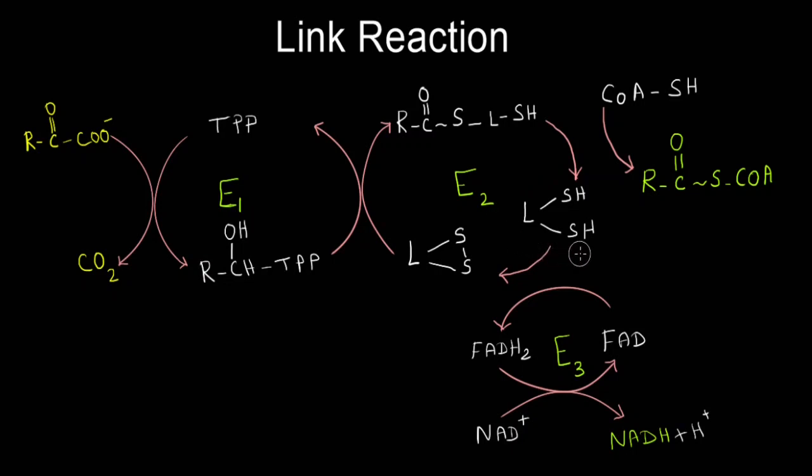Oxidation of reduced lipoamide is taken care by E3. The two hydrogens that are removed by this dihydrolipoyl dehydrogenase are accepted by FAD and it becomes FADH2. As FAD is tightly bound to E3, it cannot transfer the electrons to electron transport chain. So this FADH2 hands over the electrons to mobile electron carrier NAD+, which becomes NADH. Thereby, it can release electrons to the electron transport chain. Now, is it clear how oxidative decarboxylation, formation of acetyl-CoA and synthesis of NADH happens during link reaction?